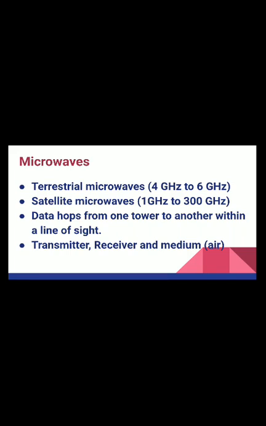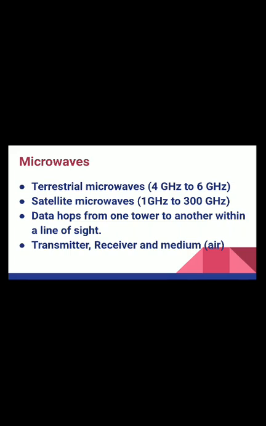As soon as the data goes to a transmitter, it is taken and amplified, and then retransmitted to the other tower. This is how your data reaches its destination. The data gets transferred in line of sight only. That means the data can only be transferred in a straight line. So between two towers there should be no obstacle; no object should come in between the data and the tower. That is how the data reaches its destination when we are using terrestrial microwaves.